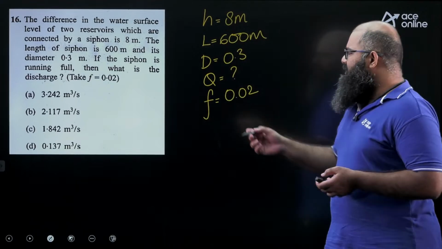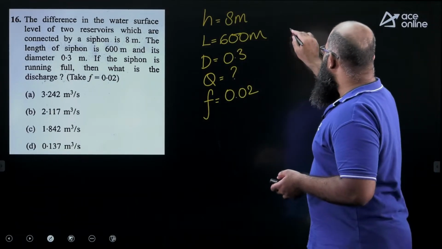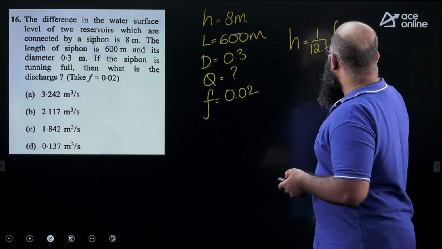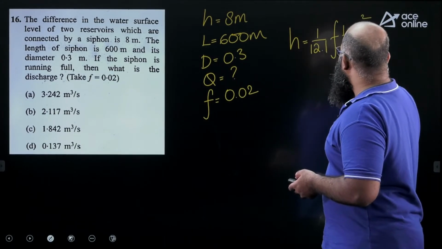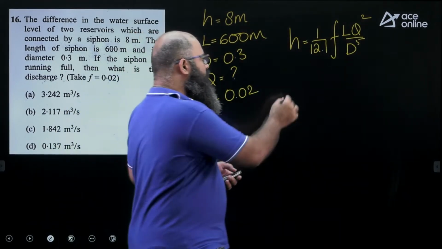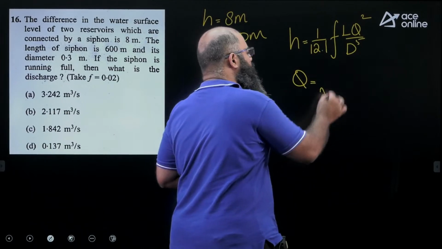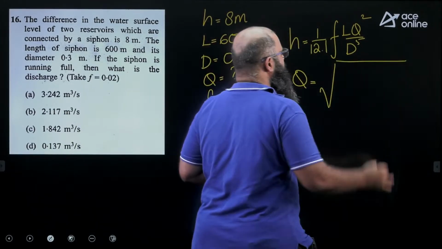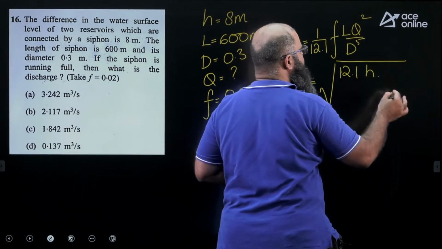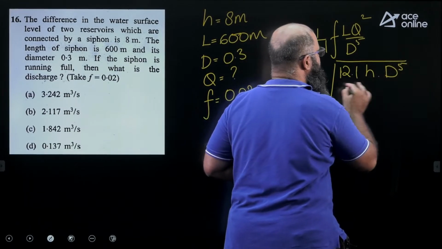Direct formula we can use, the Darcy equation. The Darcy equation says that the head loss is equal to 1/12.1 times f L Q² by D⁵. If I want to find the value of Q, I can write Q equal to root over of 12.1 times head loss times D⁵ divided by f L.